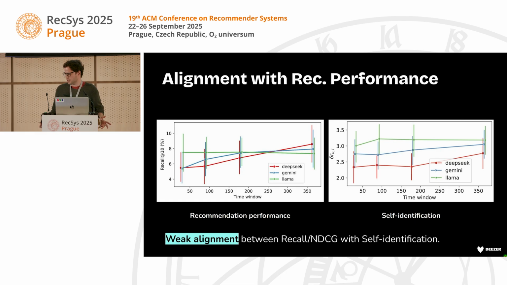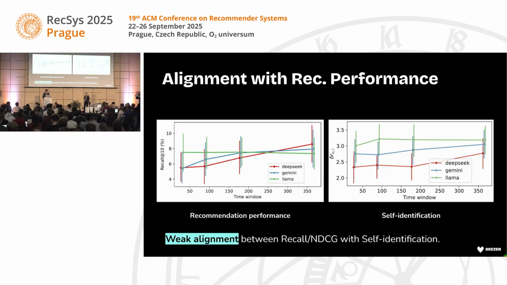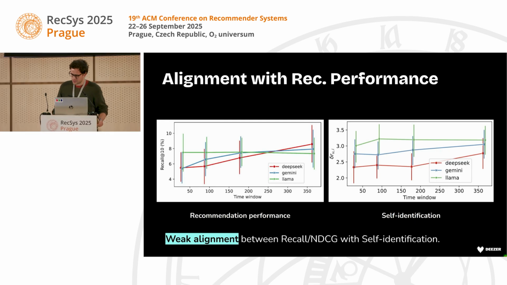Okay, interesting, because there's always this question about should we trust the user to actually tell us what they want? I think it also comes from the fact that the question we ask is how well we represent your taste. We didn't ask if you match the recommendation you want to get, because you don't want exactly to listen to what you already know. Recommendation is about discovering new things. So sometimes you might listen to things that you don't know yet. So there's a mismatch there.